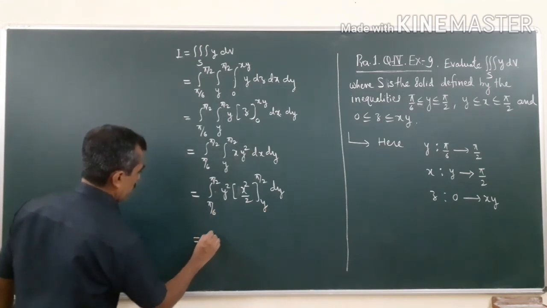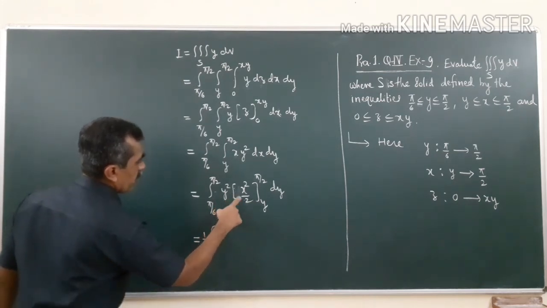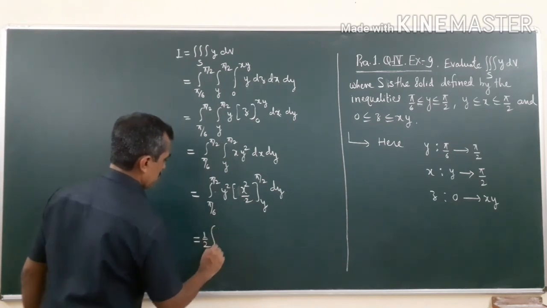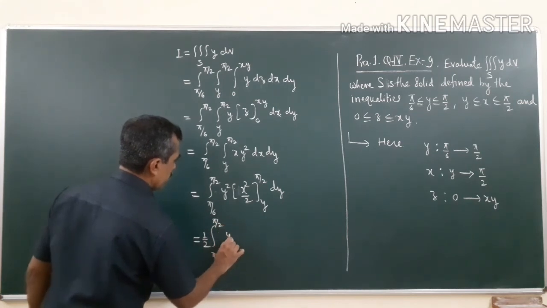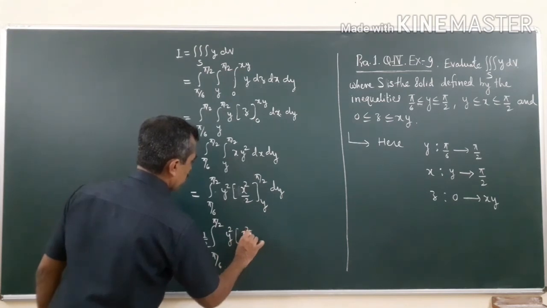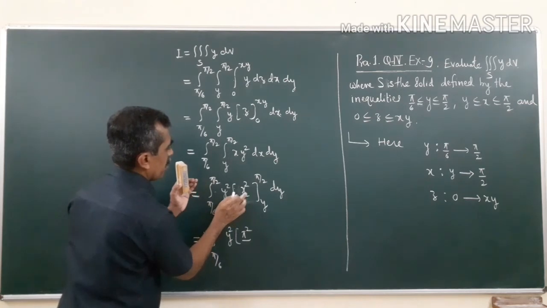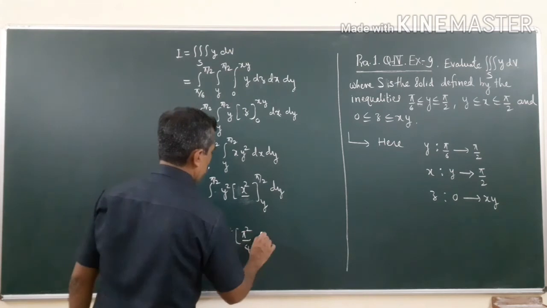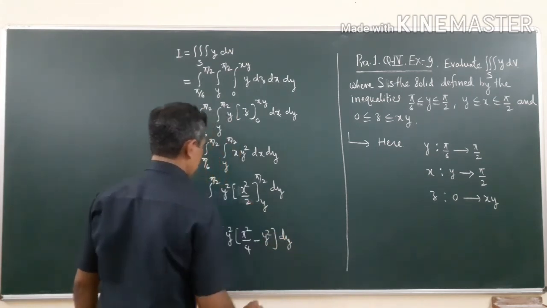So this will be equal to the integral. Now I will take this half outside, 1 by 2, because it is a constant. Now what you find inside is, so this is pi by 6 to pi by 2, y square into pi square upon 4, okay, minus y square, dy.